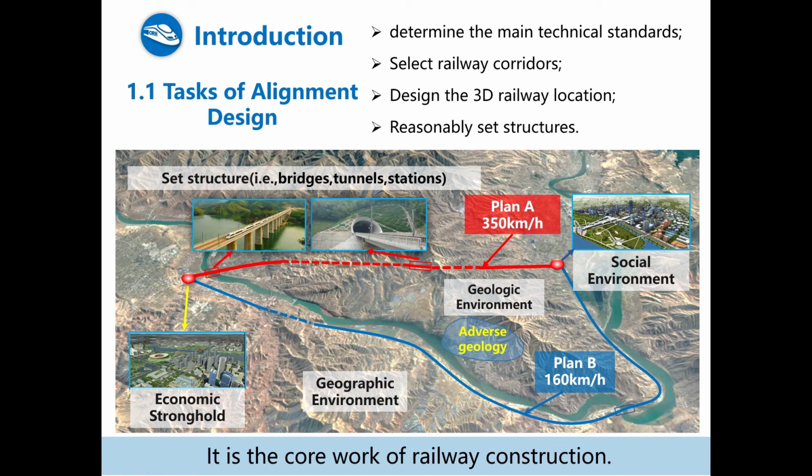The railway alignment design is the central work of railway design and construction. It is very important for the railway construction operation.